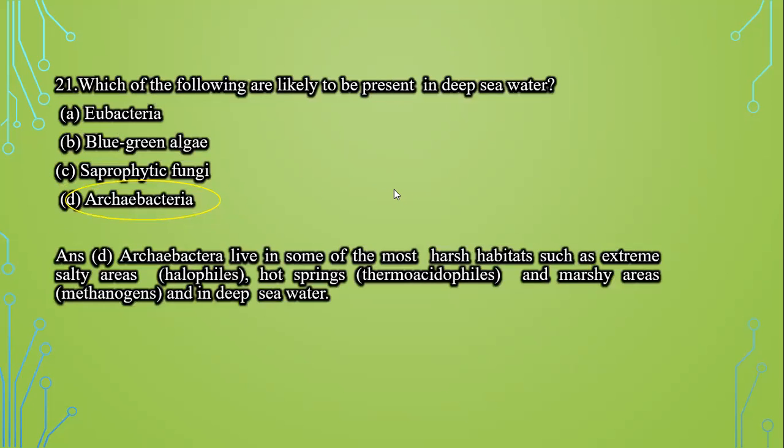Next question is, which of the following are likely to be present in deep sea water? Eubacteria, blue-green algae, saprophytic fungi, and last is archaebacteria. Archaebacteria live in some of the most harsh habitats such as salty areas, hot springs, and methanogens, and they are found in deep sea water. So option D, that is archaebacteria, is the correct answer.